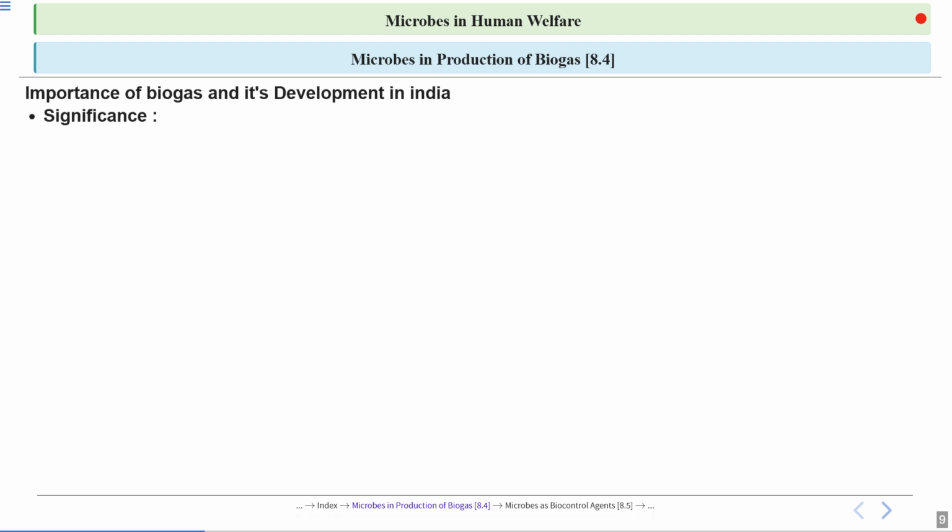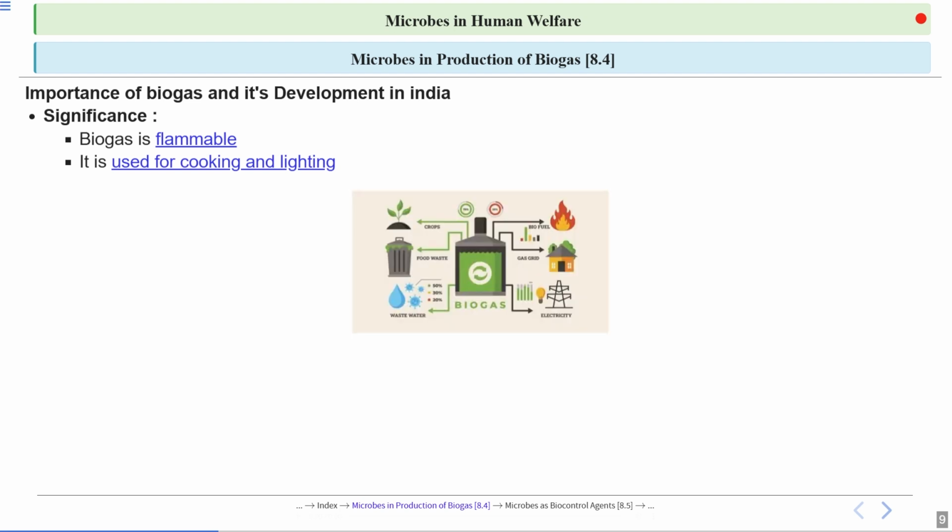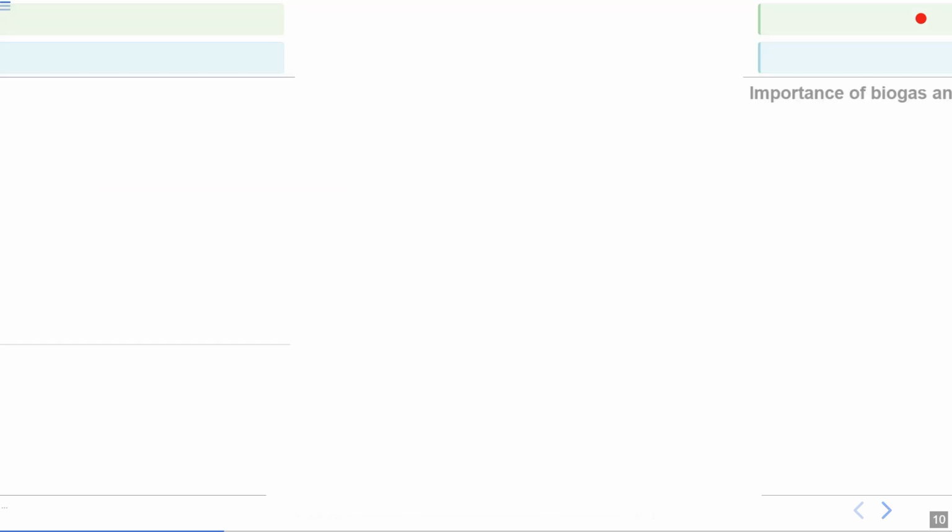Now let's talk about the importance of biogas and its development in India. Biogas is used as a biofuel, it is inflammable. So that's why it can be used for cooking and lighting. It is a source of energy. You can see these are the various applications of biogas. It can be used for generation of electricity, for lighting, for cooking as well. And the sludge can be used as a fertilizer also.